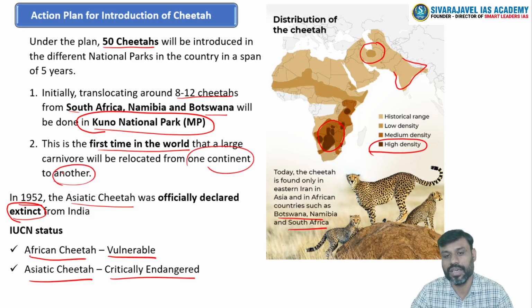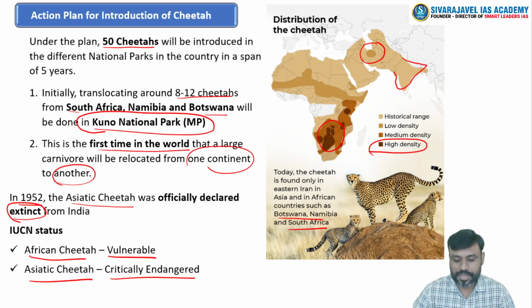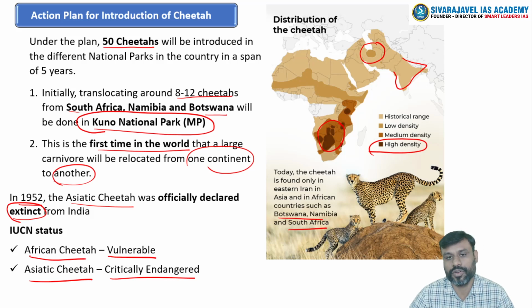So this is the major aim of this cheetah introduction in India, right? So we will discuss what are all the other sites which have been identified for introduction of these cheetahs in the near future. Initially, this first site, Kuno National Park, has been identified as the first site, but numerous other sites have also been identified for cheetah introduction. And what are all the conditions which are prevailing over there which would help this species to exist over there, right?